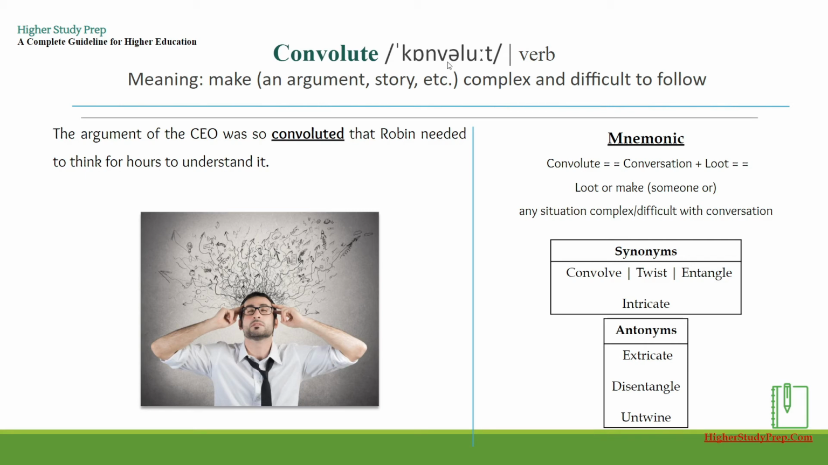Convolute. It's a verb which means making an argument or story complex and difficult to follow. One example could be, the argument of the CEO was so convoluted that Robin needed to think for hours to understand it. The mnemonic for the word convolute can be broken up into conversation plus lute, which can be thought of as looting or making someone or a situation so complex or difficult with the conversation that it becomes very difficult to understand.